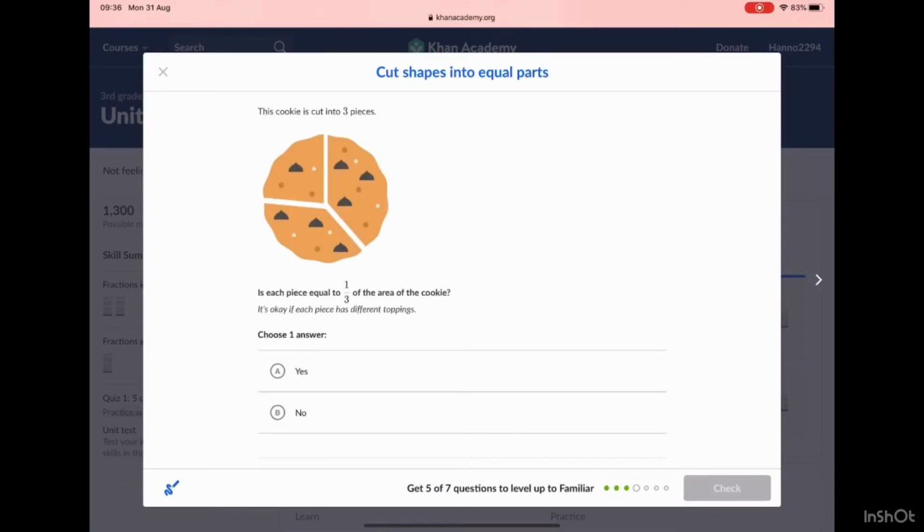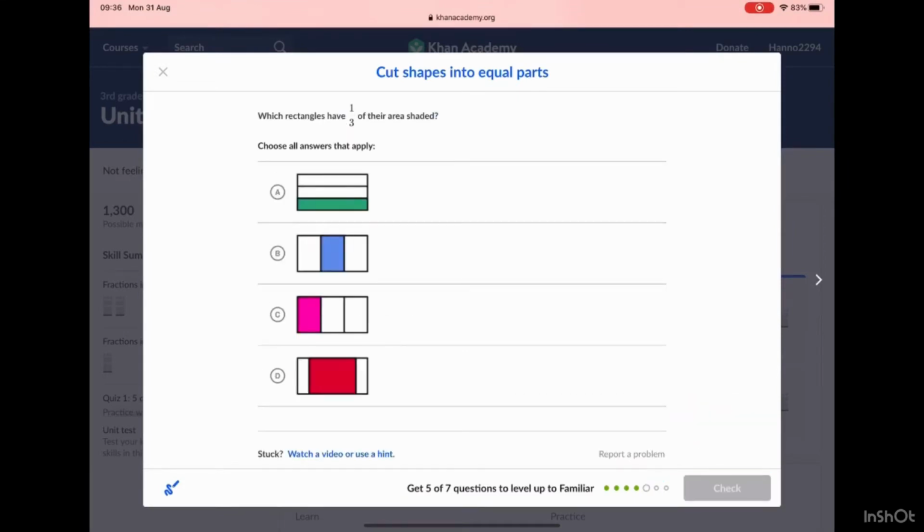This cookie is cut into 3 pieces. It's not 1 of 3 because the left upper piece is less than the other 2. So the answer is no. Let me double check a bit. Yes, it's no. Yes, I was right.